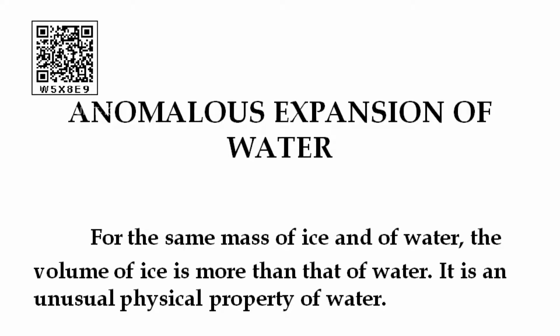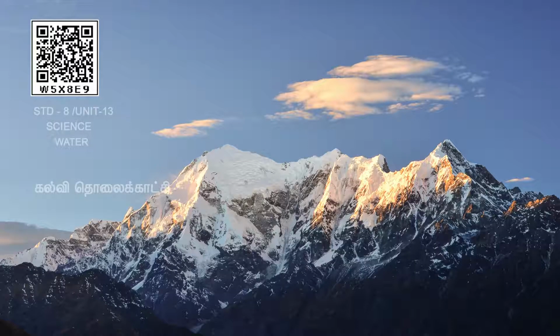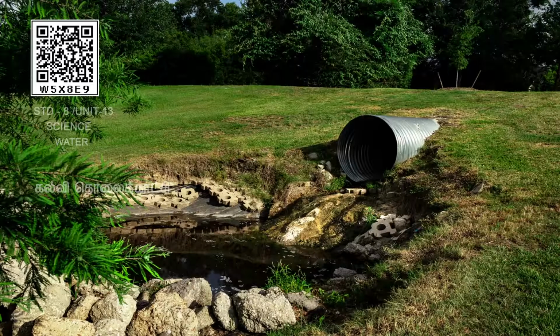Next is the anomalous expansion of water. Anomalous means deviating from what is usual, normal or expected. For the same mass of ice and of water, the volume of ice is more than that of water. It is an unusual property of water, isn't it, children? In the Himalayas, the temperature can go down even below 0 degrees Celsius. The water in the water pipes will freeze at this temperature to ice. If the pipes are not strong, they can crack, develop leaks or even burst. This is because freezing of water will cause an expansion in the volume.